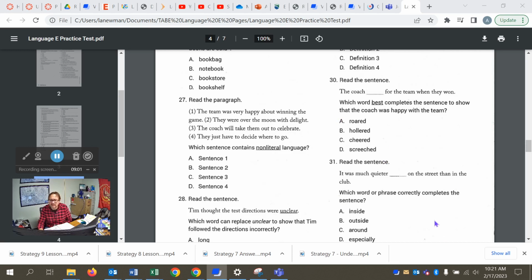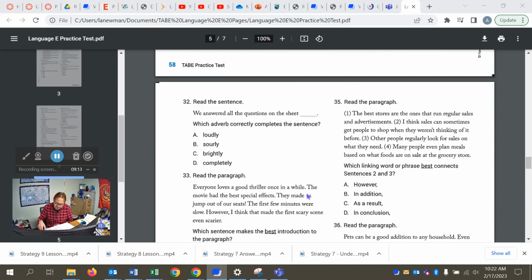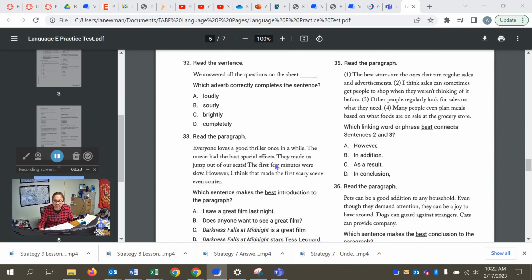Okay, 31. Which word or phrase correctly completes the sentence? It is B, outside. We're dealing with the opposite of in the club, so it's going to be outside. All right, moving to the next page. For 32, we answered all the questions on the sheet. D, completely. Nice adverb there. Modifying answer.